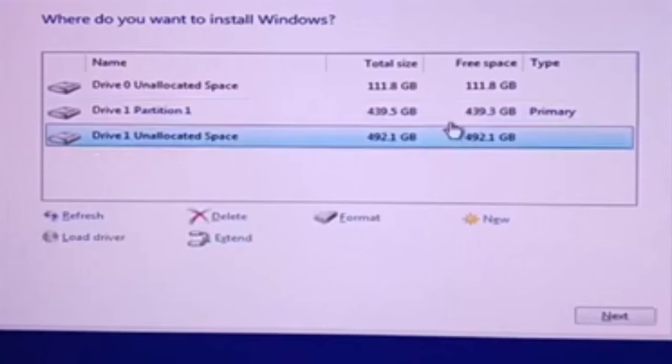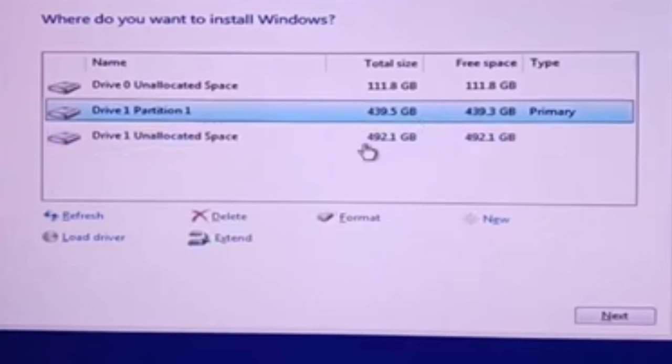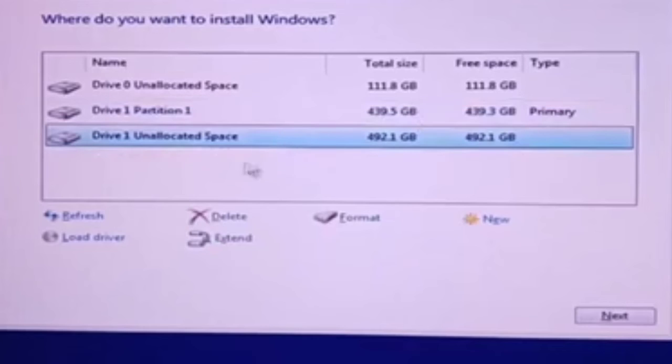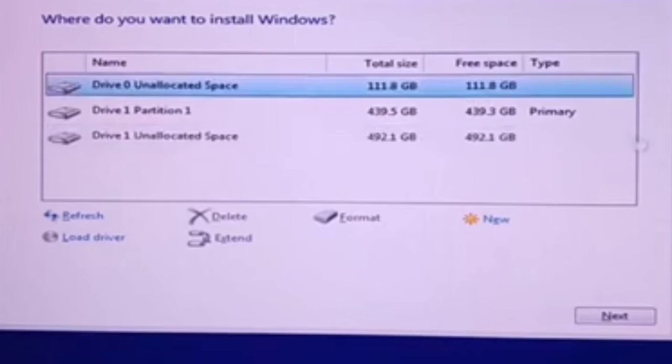You will also notice you cannot click format if you are in an unallocated space, so you can also format in this partition after you install Windows 10. So let's install it on the 120 GB SSD, so 111.8 GB.